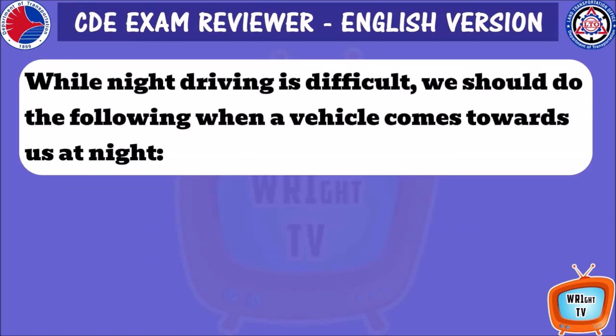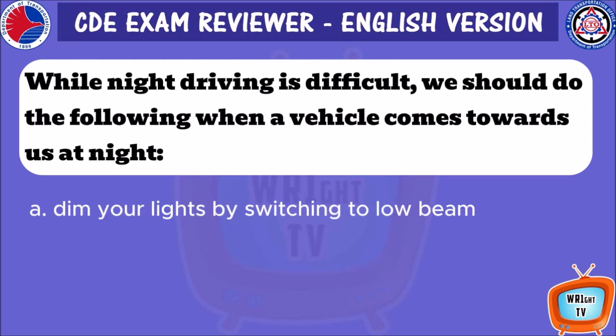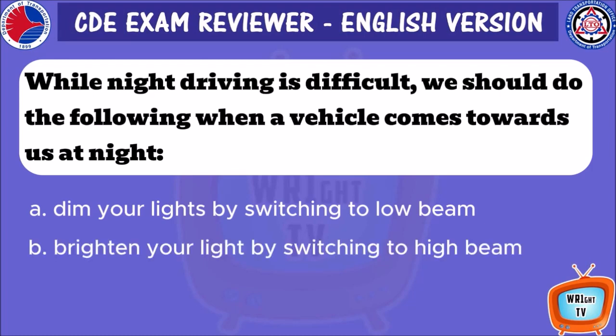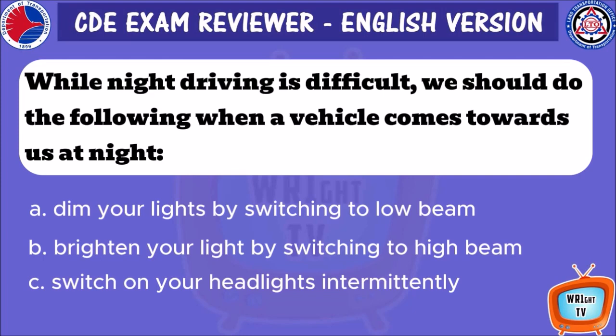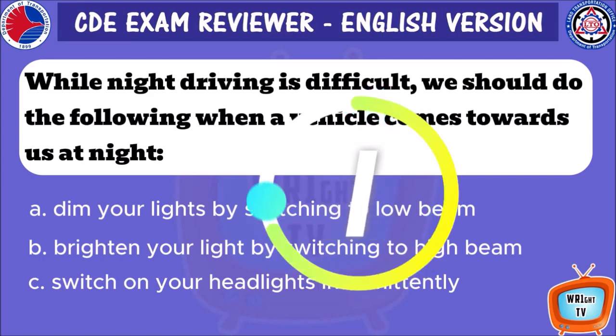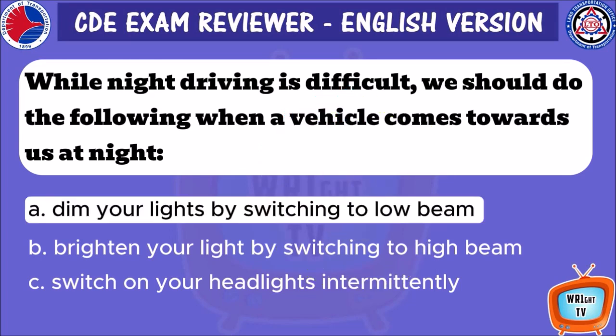While night driving is difficult, we should do the following when a vehicle comes towards us at night. A. Dim your lights by switching to low beam. B. Brighten your light by switching to high beam. C. Switch on your headlights intermittently. A. Dim your lights by switching to low beam.